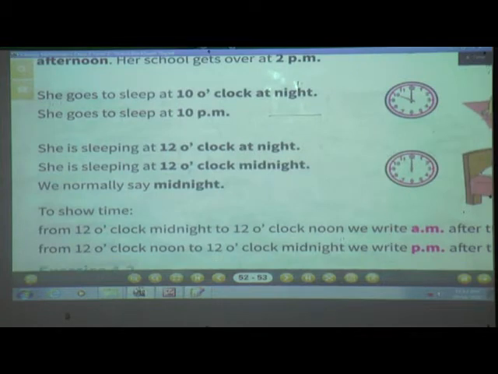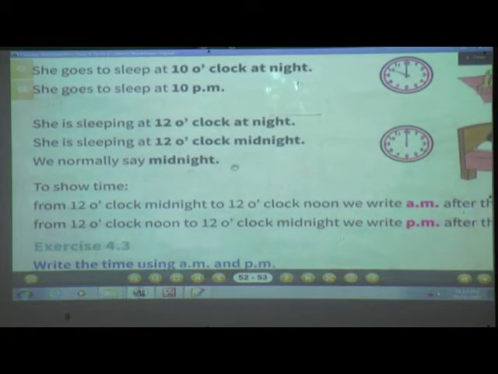Next, she is sleeping at 12 o'clock at night. She is sleeping at 12 o'clock midnight. 12 o'clock at night means what? Midnight. Okay. We normally say midnight.